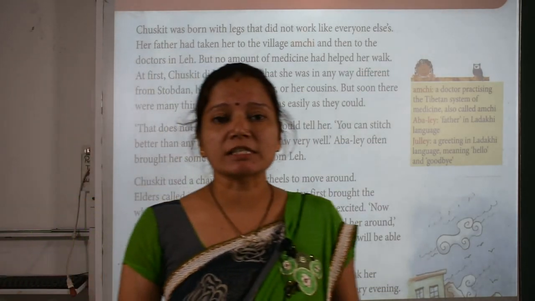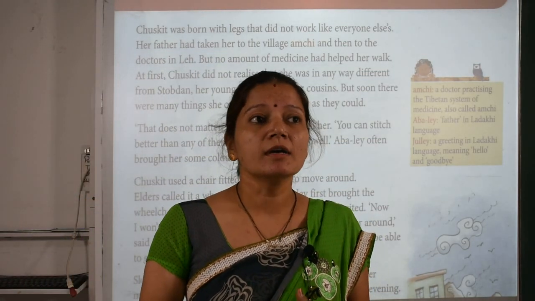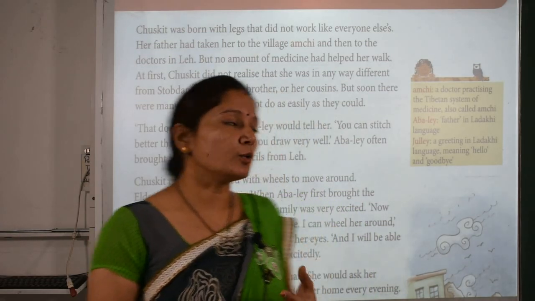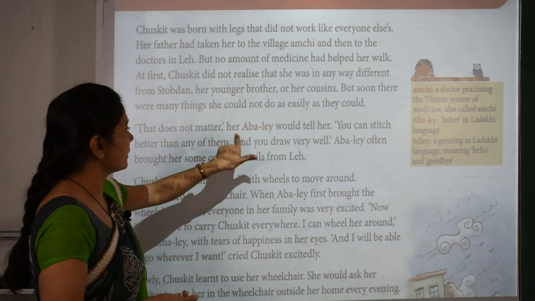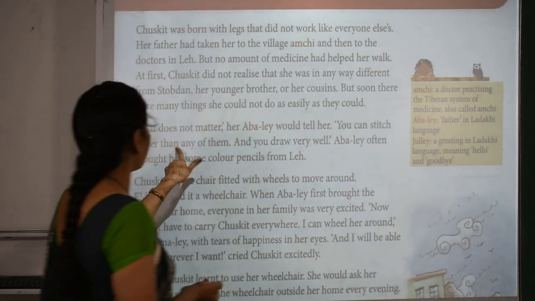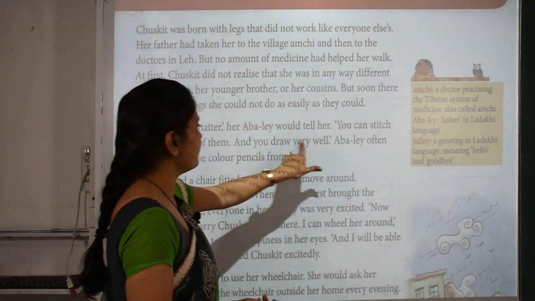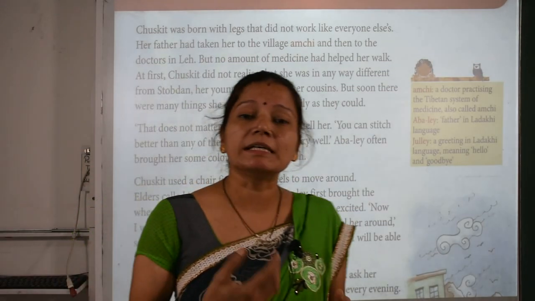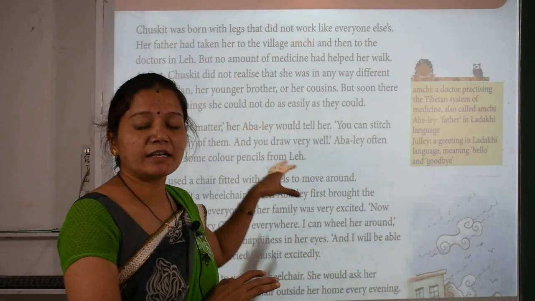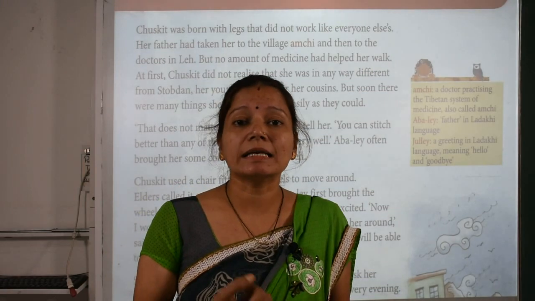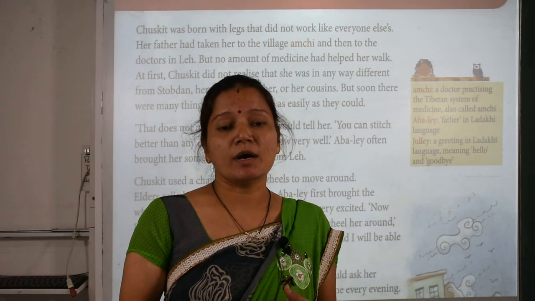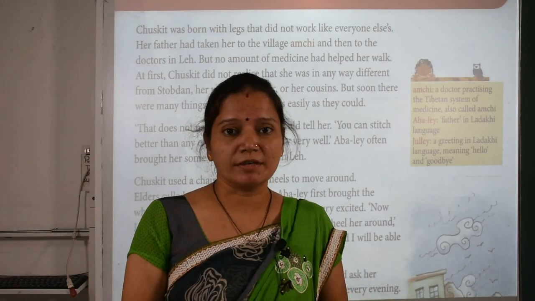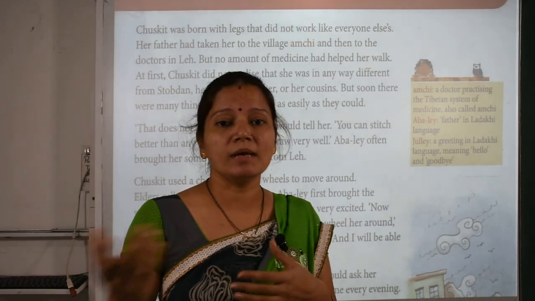So whenever Chaskit felt depressed, she thought that she could not do things like her brother. So what her father told her, that does not matter, her Abbale would tell her, you can stitch better than any of them and you draw very well. Abbale often brought her some color pencils from Leh. So her father motivated her, encouraged her, saying that you are very good in stitching and painting, better than any other children. And he brought some color pencils from Leh also.